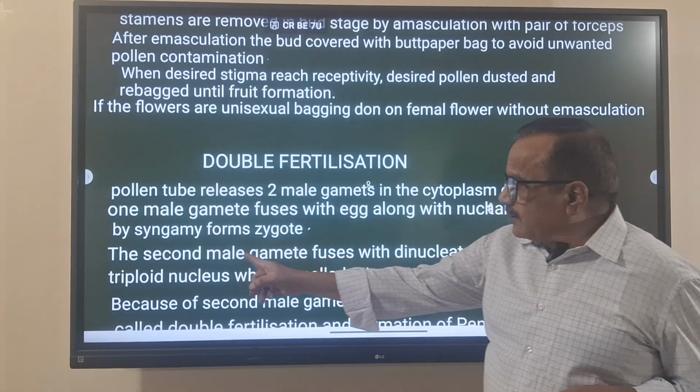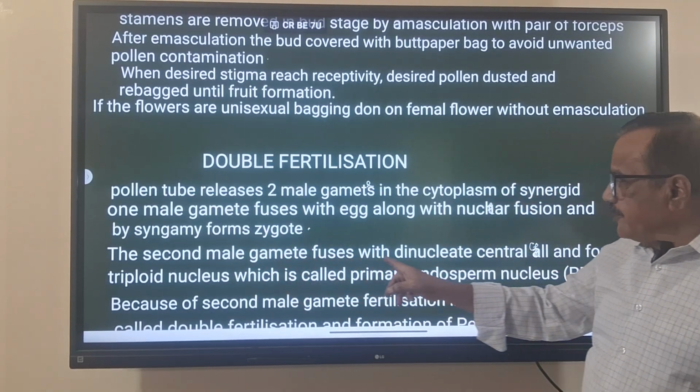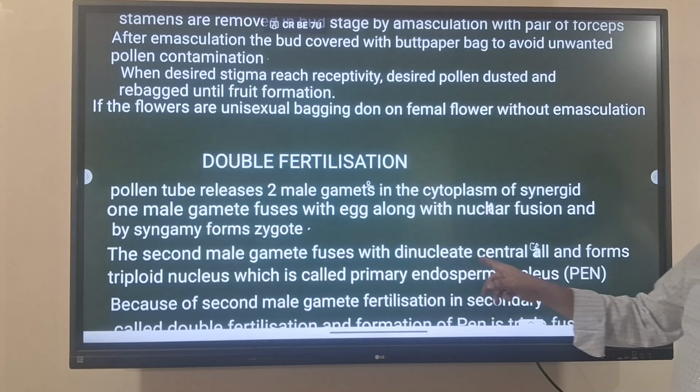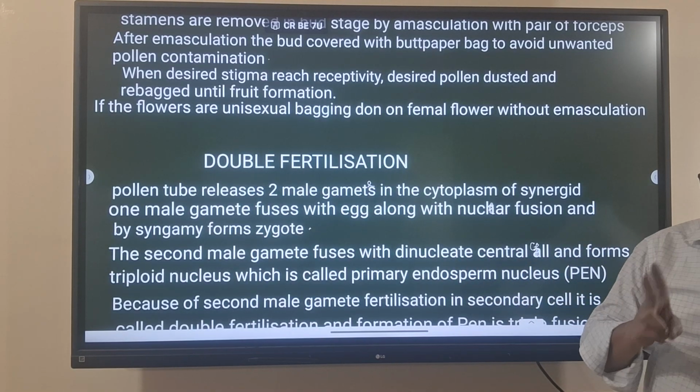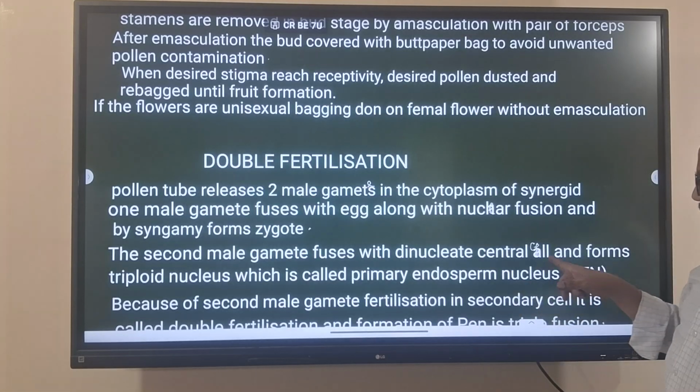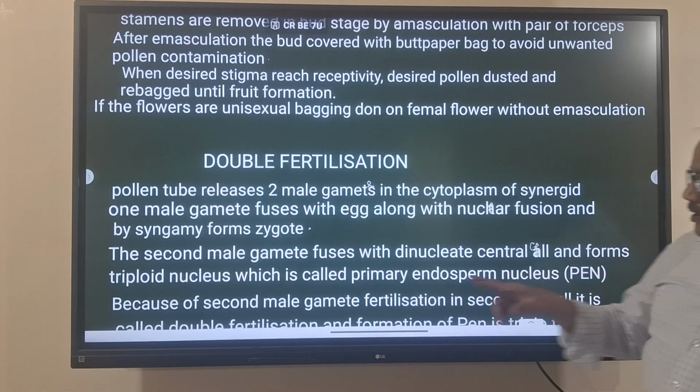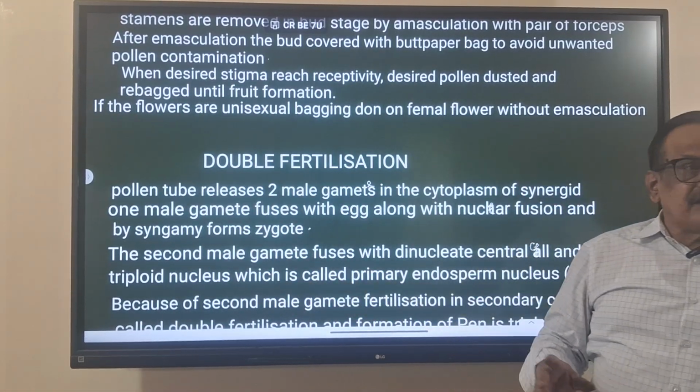Next, the second male gamete fuses with the dinucleate central cell, because I already showed two haploid nuclei are there, and forms a triploid nucleus.